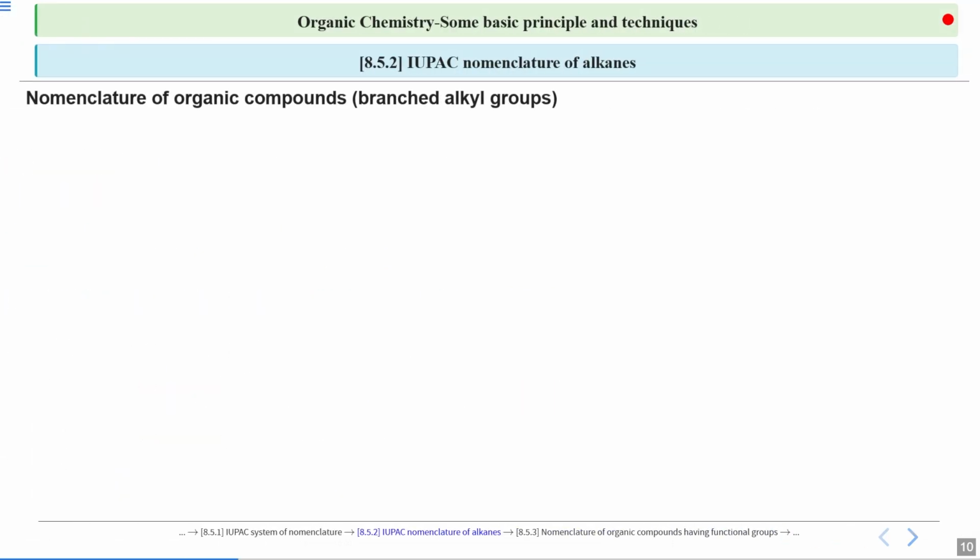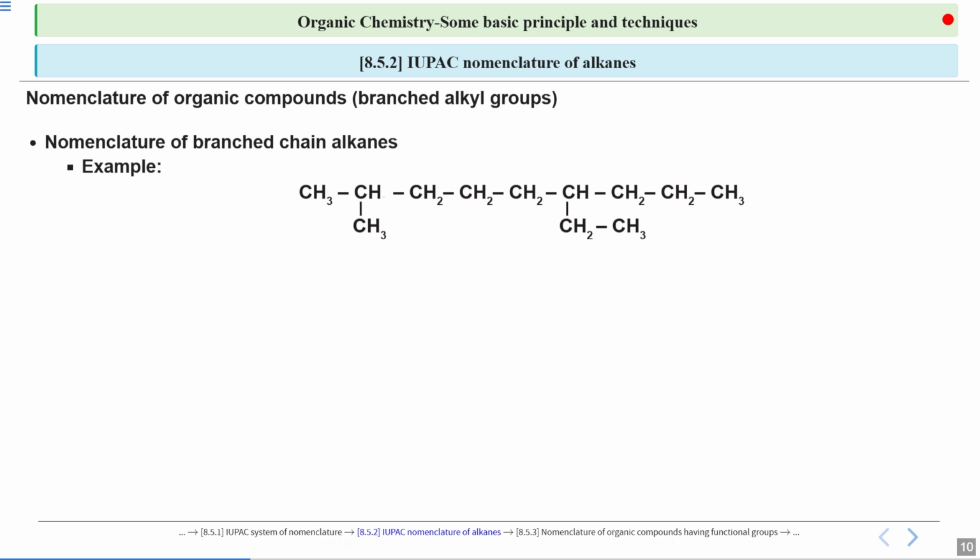So now we can move on to specific examples. We have talked about the rules. So what is the example that we'll use? This is the one. We have a long chain and there are branches also. So first you have to decide which is the longest chain. There is a proper way to do the nomenclature. We will move one by one.